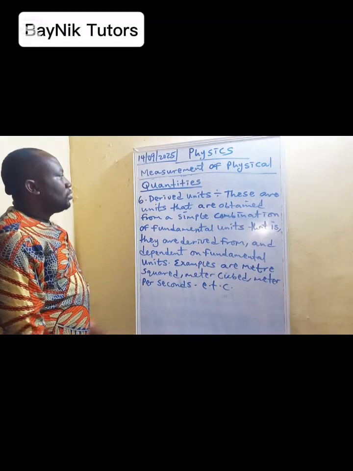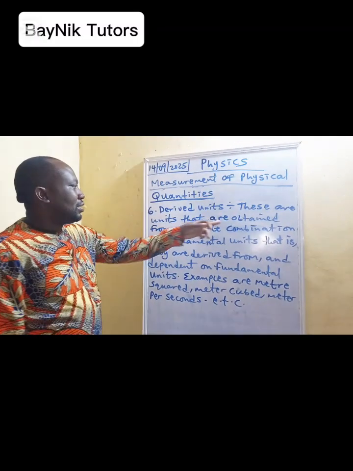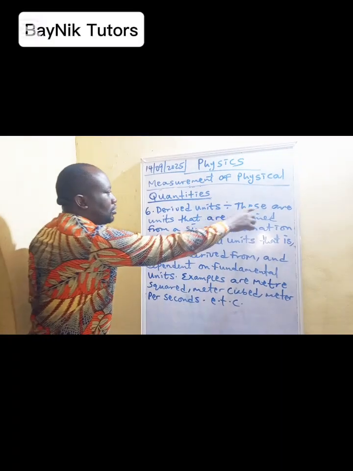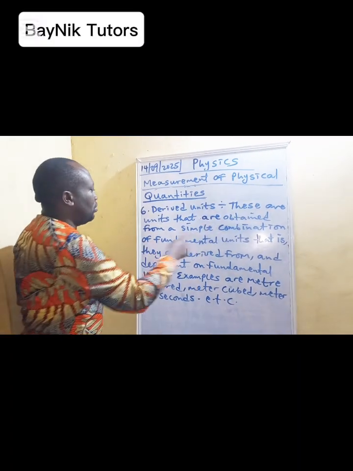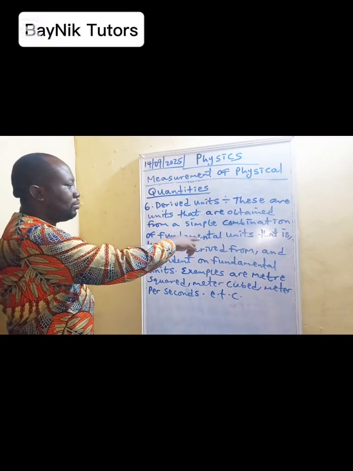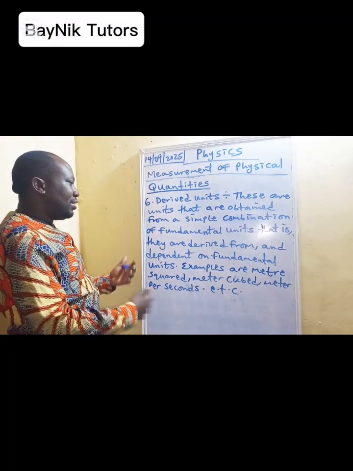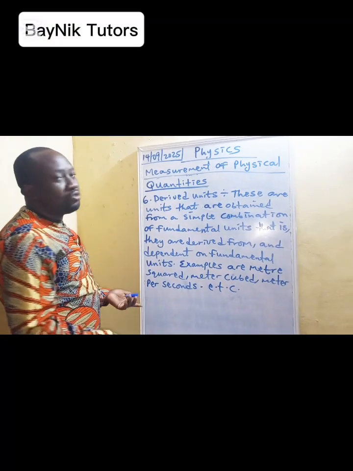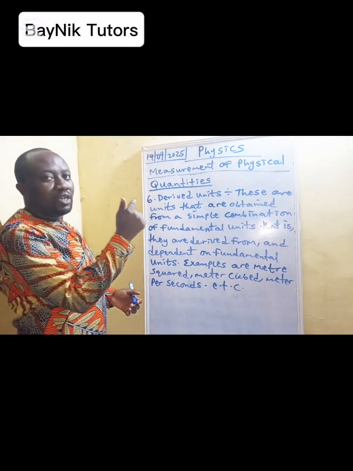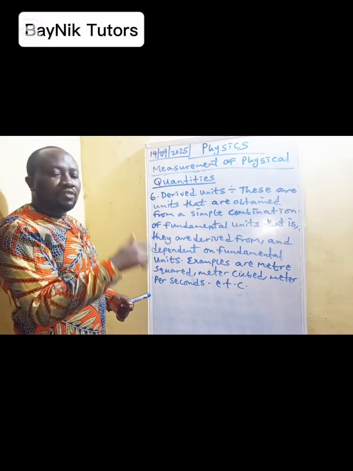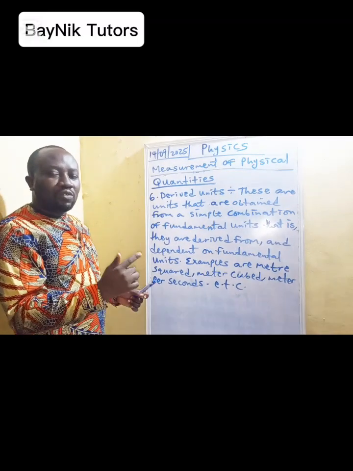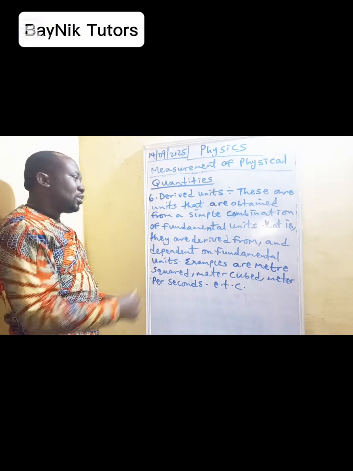Derived units. These are units obtained from a simple combination of fundamental units. That is, they are derived from and depend on fundamental units. Just as a derived quantity depends on fundamental quantities, likewise a derived unit also depends on fundamental units.